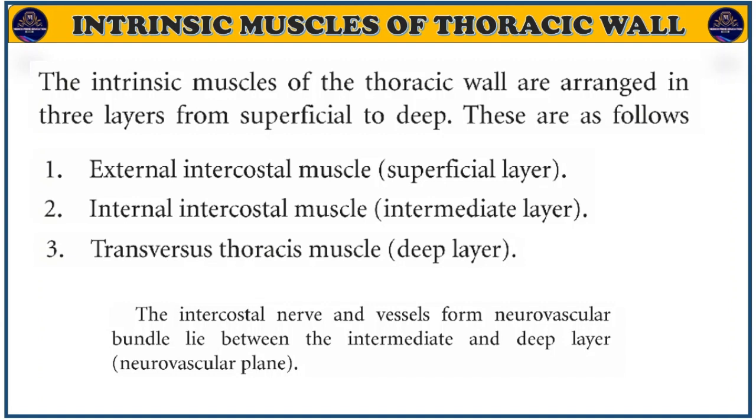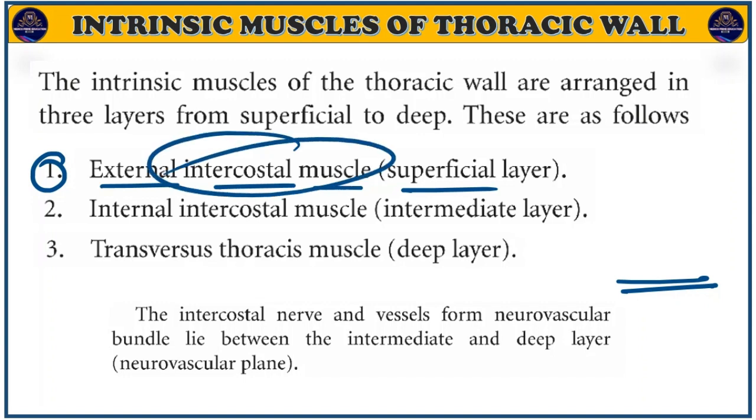Basically, in the thoracic wall we have three types of muscle, and their arrangement is also fabulous. I will discuss their arrangement, how the fibers run. So the first muscle is known as the external intercostal muscle. This is the most superficial layer. If you remove the skin and superficial fascia, what you will see is the external intercostal muscle, and after that you will see the internal intercostal muscle and the transversus thoracis muscle. These are the deep layer muscles, so intermediate and deep layers.